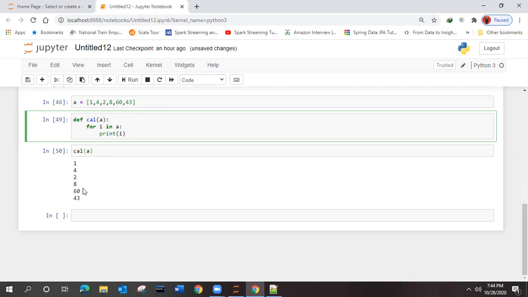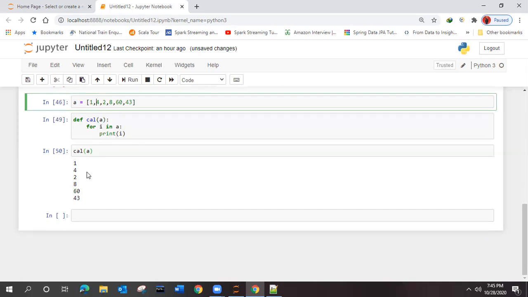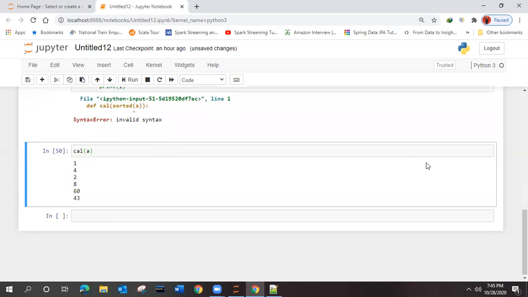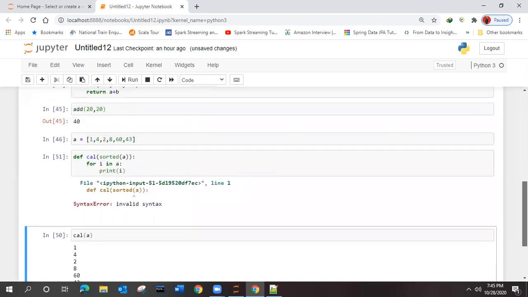Now suppose this is the list. You want the sorted form of this at the output. How can we do it? In the call function, instead of A, can we give sorted A? When we are calling the function, can we do that? See both approaches. This was your first approach, right? What did you get? Invalid syntax.